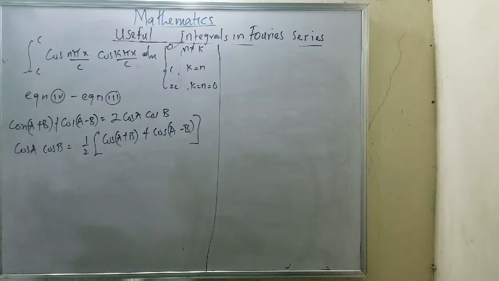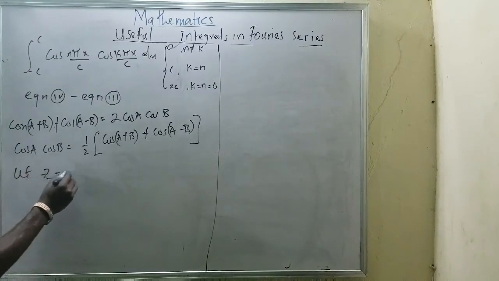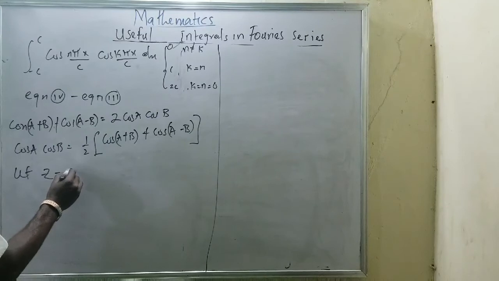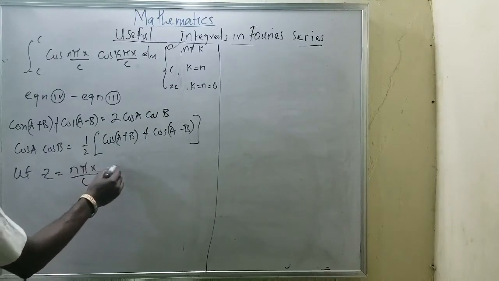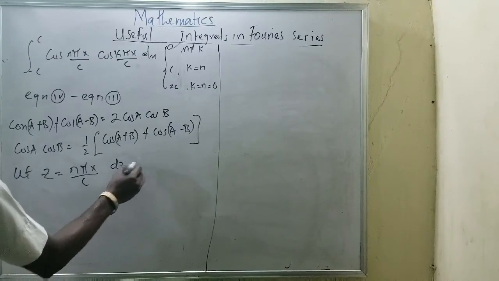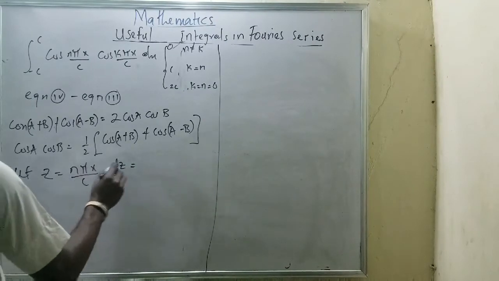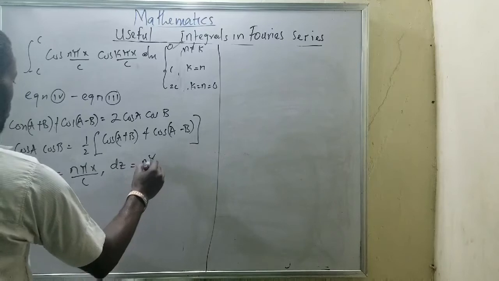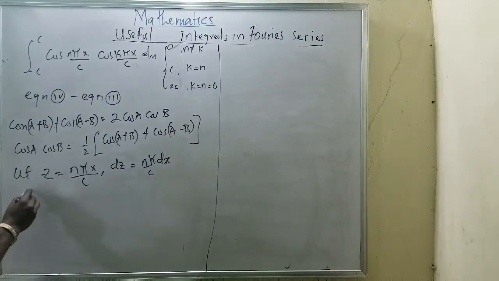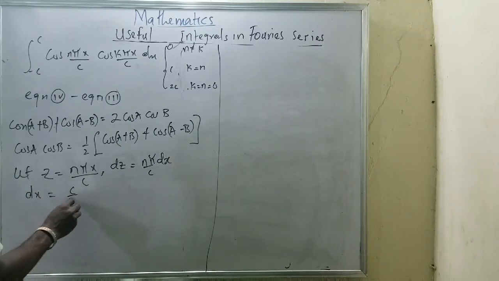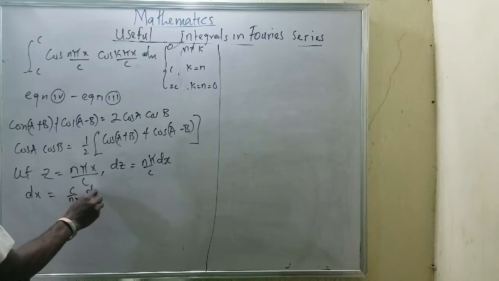Now with the help of this, let z equal n pi x all over c. It means my dz will be equal to n pi all over c dx, so dx will be equal to c all over n pi dz.